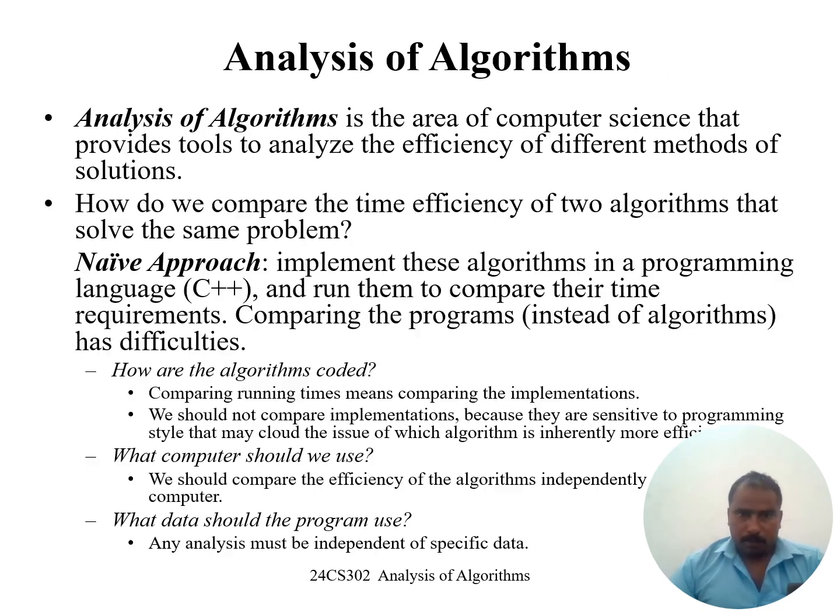Next, analysis of algorithm. We can analyze the algorithm. Analysis of algorithm is a part of computer science that provides the tools to analyze the efficiency of different methods of solutions. How do we compare the time efficiency of two algorithms that solve the same problem? We can write more than one algorithm to solve a particular problem. This is the analysis of algorithms.